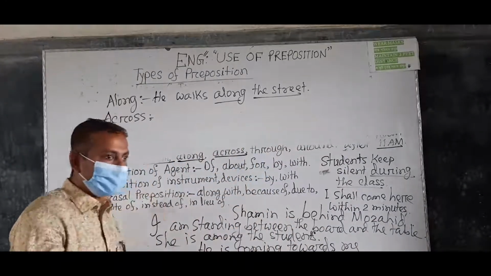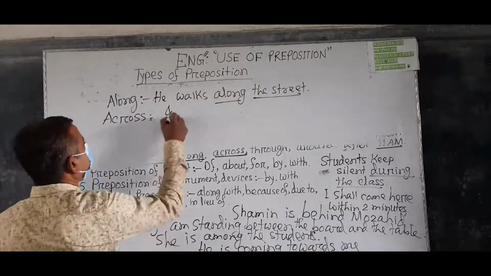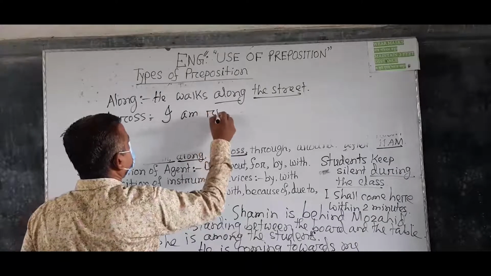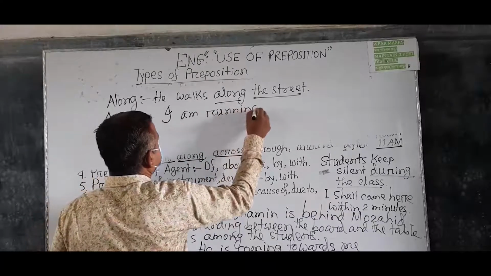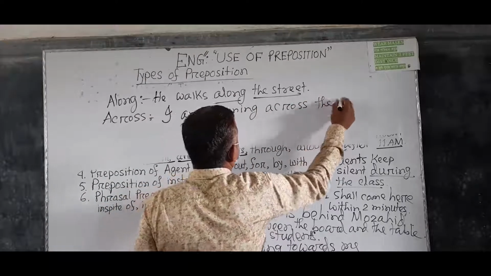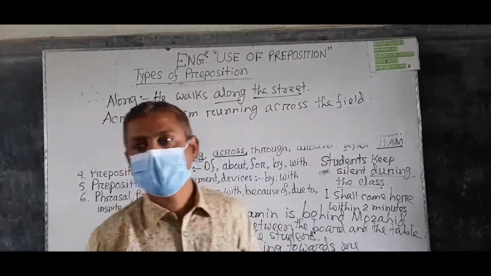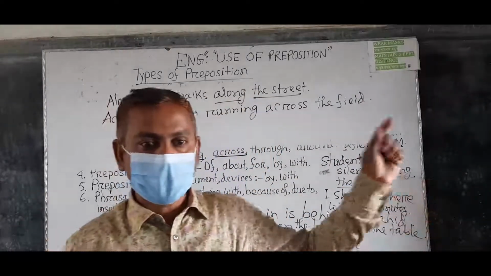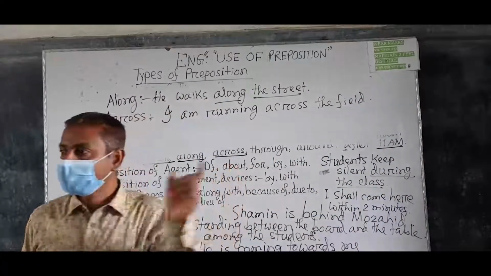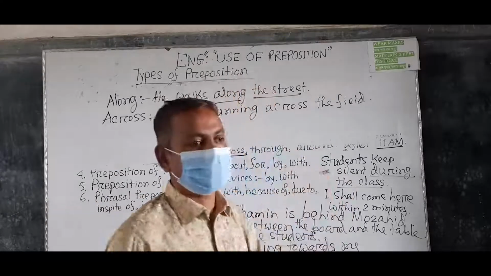So I am swimming across the pond. Or I am running across the field. That is, I am going from one side to the other. Okay, across means going from one side to another side of the field, of the road, understand?